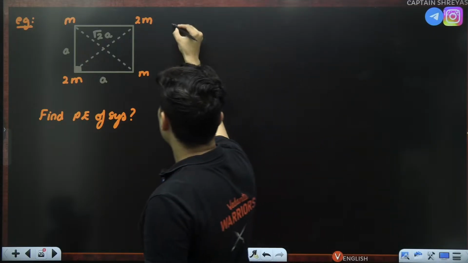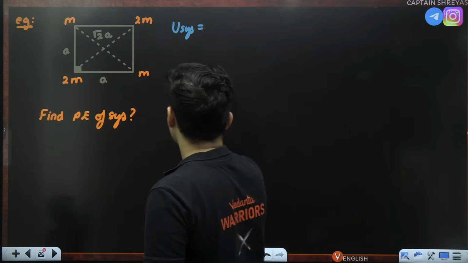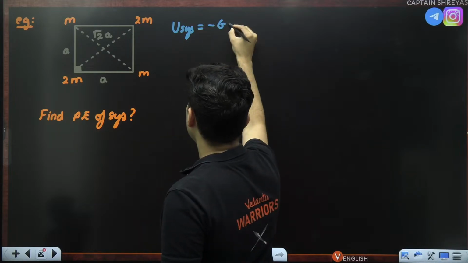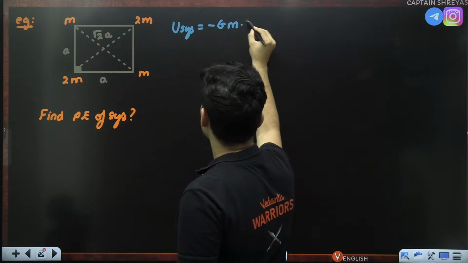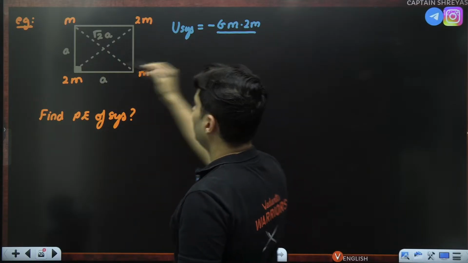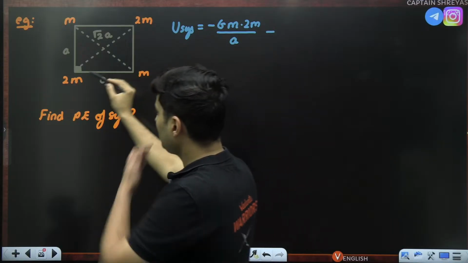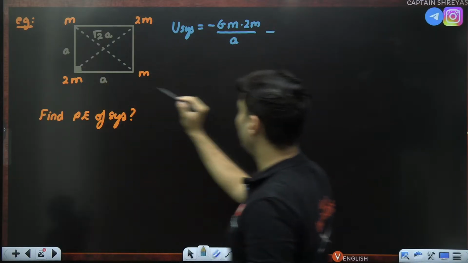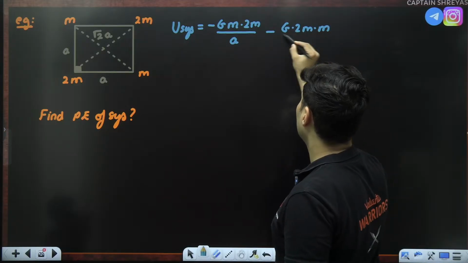Okay. So the potential energy of the system will be negative G m with this 2m. Distance between them is A. Then this with this, 2m and m, minus G 2m with that m.